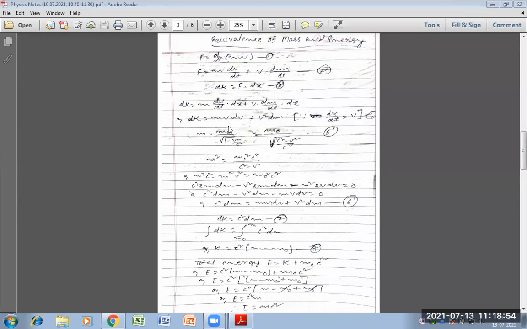So its mass changes from m naught to m. The total kinetic energy of the body can be written as dK equal to the integration, with mass changing from m naught to m, of c square dm, or K is equal to c square into (m minus m naught), equation 8. The total energy of a moving particle is the sum of the kinetic energy of the motion and the energy at rest condition.